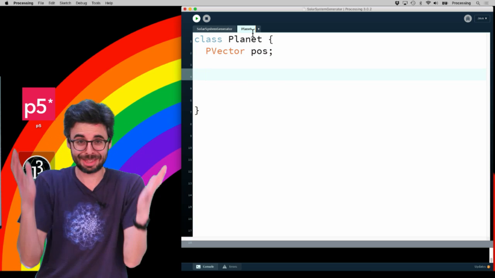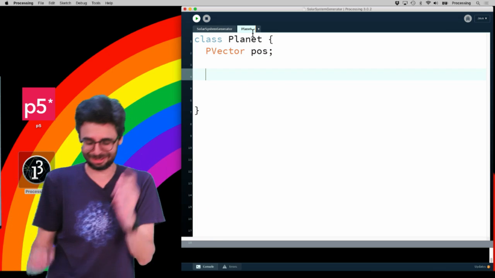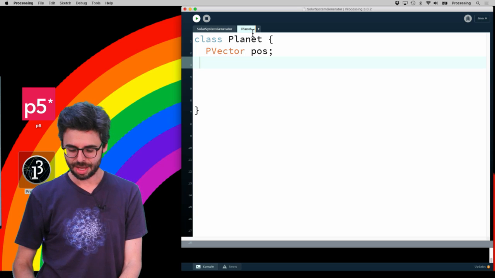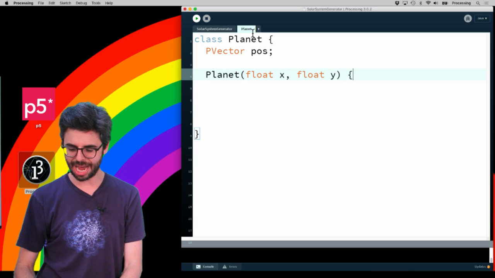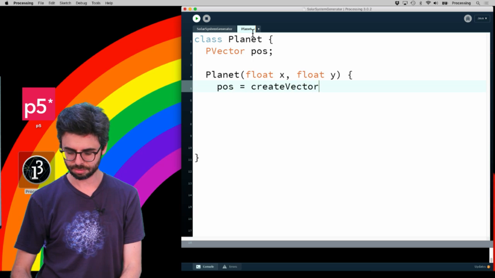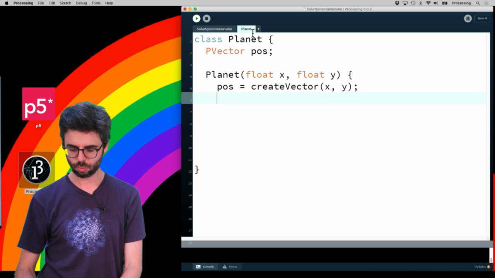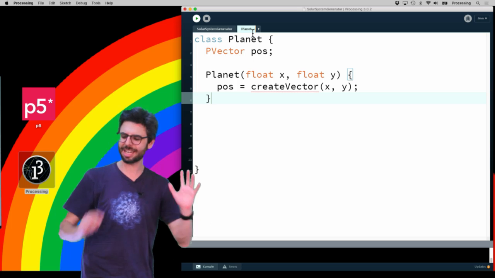I have to think about this while I'm doing this on the fly. I'm not so sure about this. And I'm going to say, when I write the constructor, the constructor is going to get an x and a y, and that position will be a vector at that x and a y. Now let's think about this for a second.